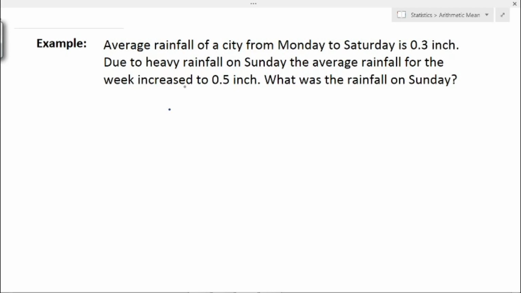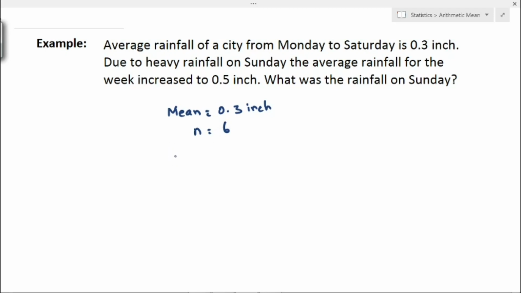First we'll write the average value, that is the mean value, which is given as 0.3 inches, and it is only from Monday to Saturday. So we have Monday, Tuesday, Wednesday, Thursday, Friday and Saturday. So we have only 6 days, so n value is 6. Now we have to find the value.